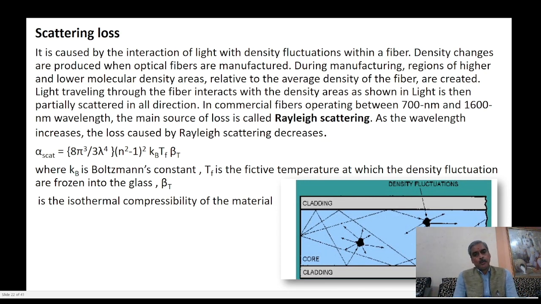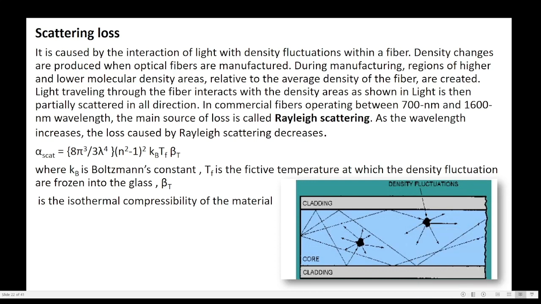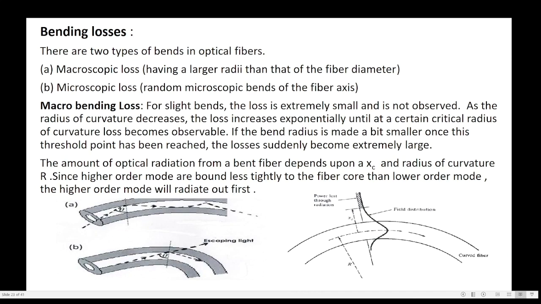Now we discuss bending loss. Bending loss is of two types: macroscopic bending loss and microscopic bending loss. Macroscopic bending loss is the loss when the fiber is bent slightly.